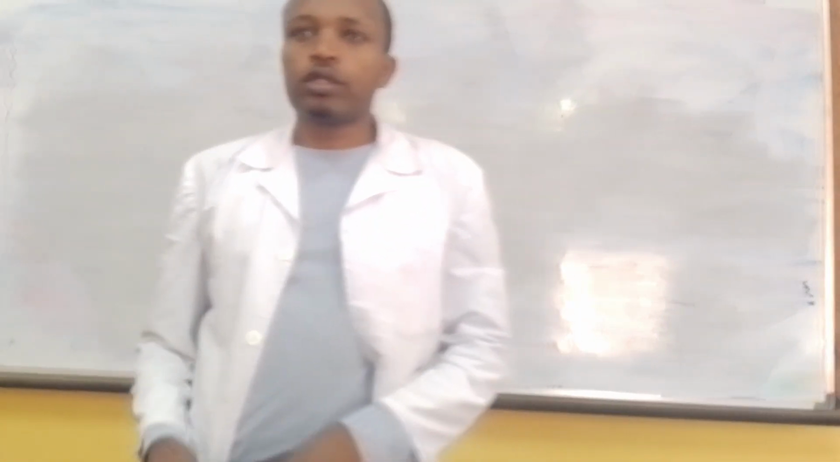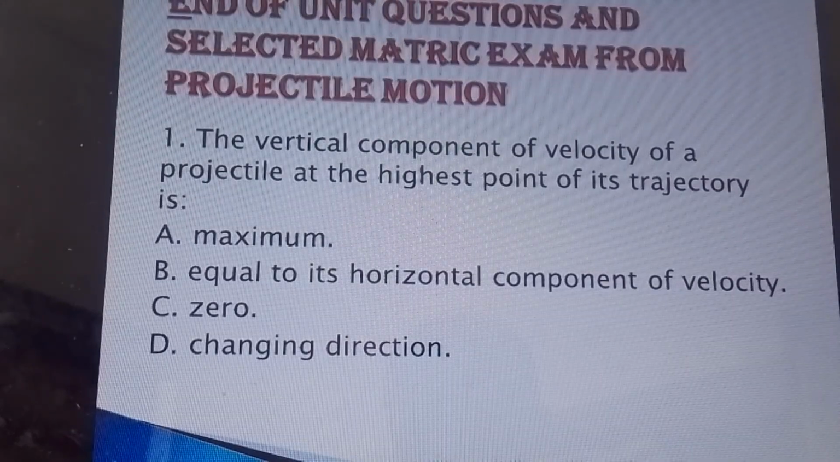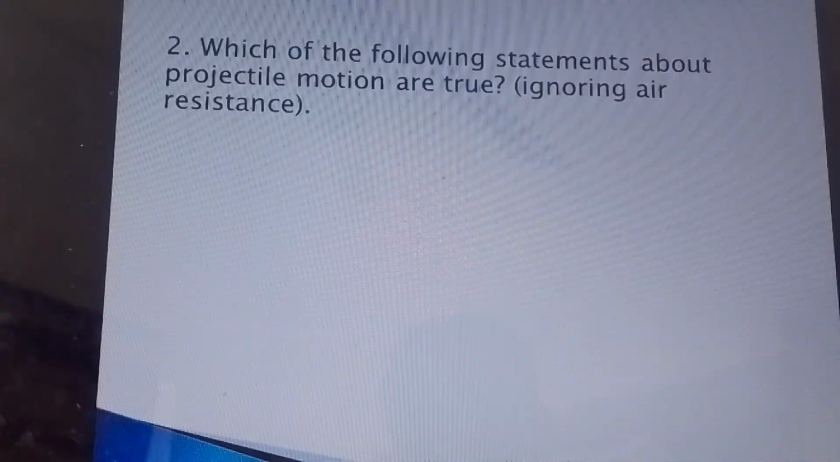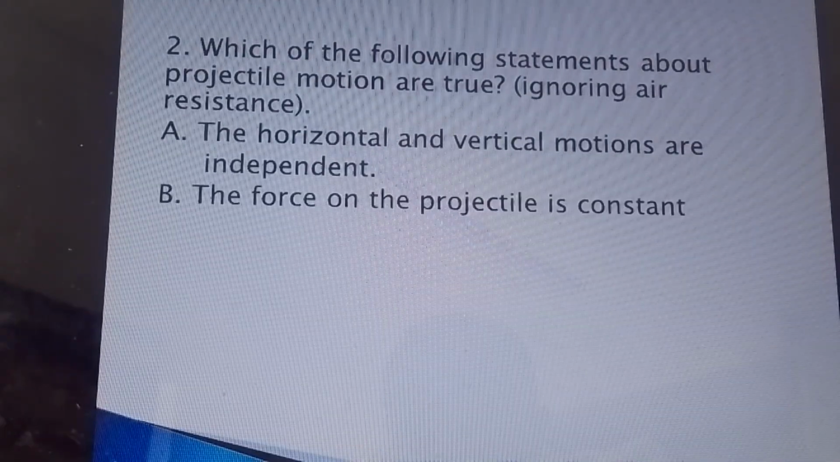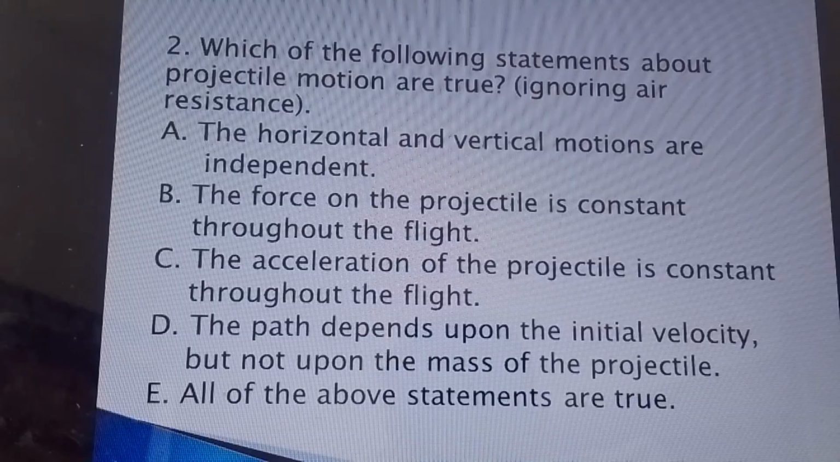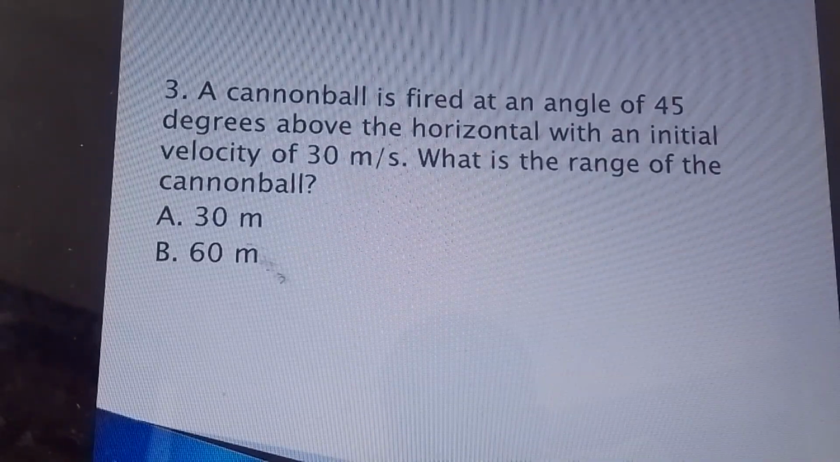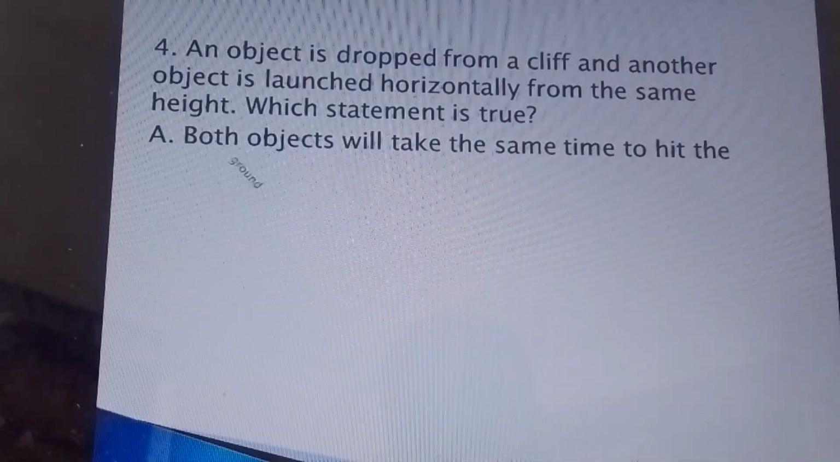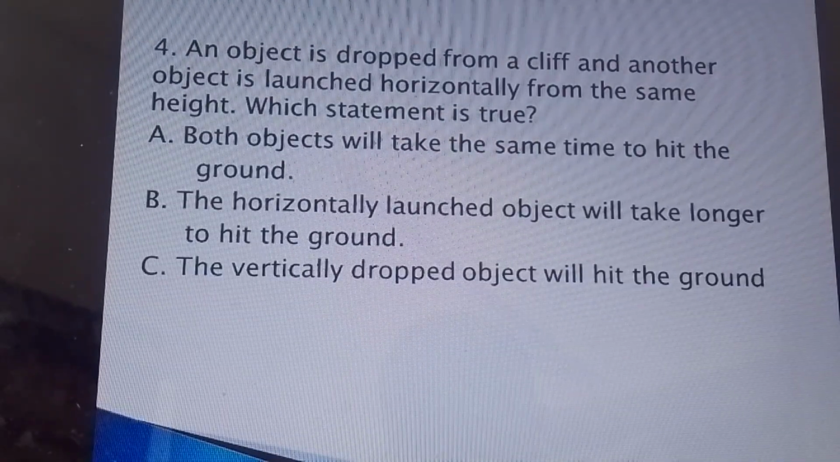End of unit questions and selected matric exam questions from projectile motion. We will go straight to the questions. Question number 1: the vertical component of velocity of the projectile at the highest point of the trajectory is A) maximum, B) equal to the horizontal component of velocity, C) 0, D) changing direction.